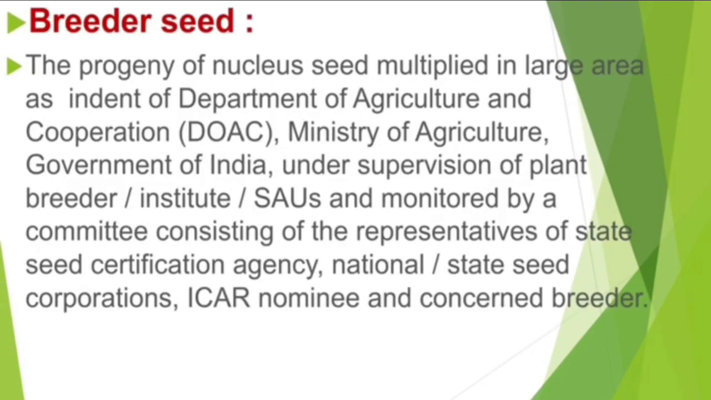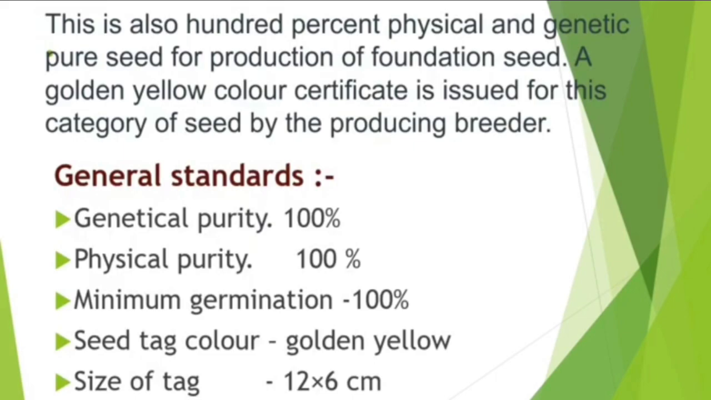Breeder seed: the progeny of nucleus seed, multiplied in a large area on the indent of the Department of Agriculture and Cooperation, Ministry of Agriculture, Government of India, under supervision of the Plant Breeder Institute and monitored by a committee consisting of representatives of the State Seed Certification Agency, National and State Seed Corporation, ICAR nominee and the concerned breeder. This is also 100% physically and genetically pure seed for production of foundation seed. A golden yellow color certificate is issued for this category of seed by the producing breeder.